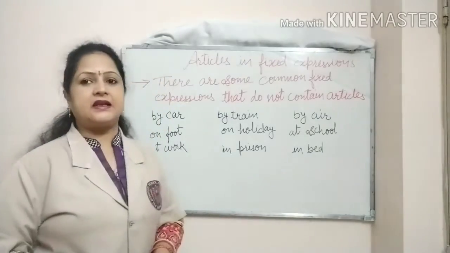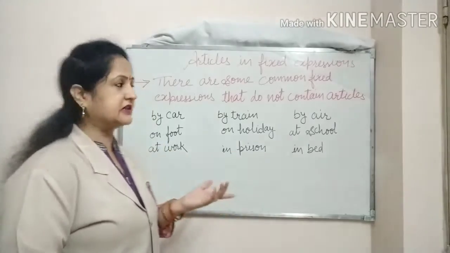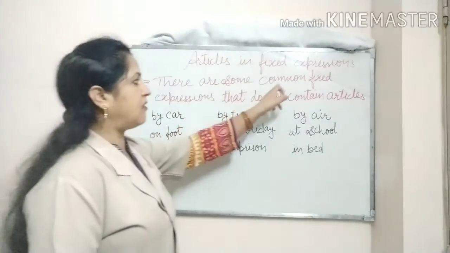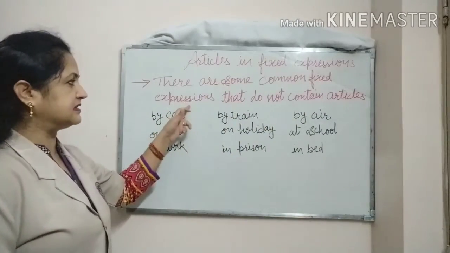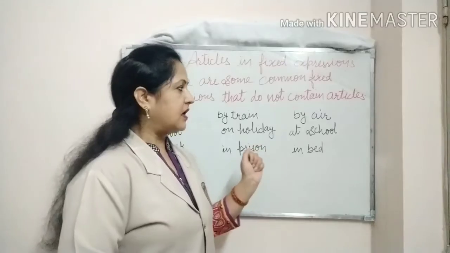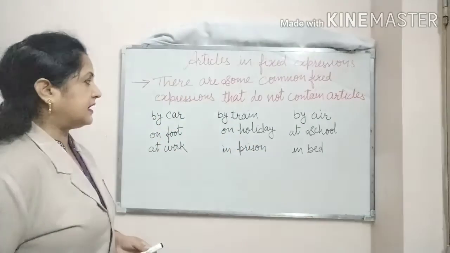The second case of articles in fixed expressions is, there are some common fixed expressions that do not contain articles. So I have written some examples here that do not contain articles.